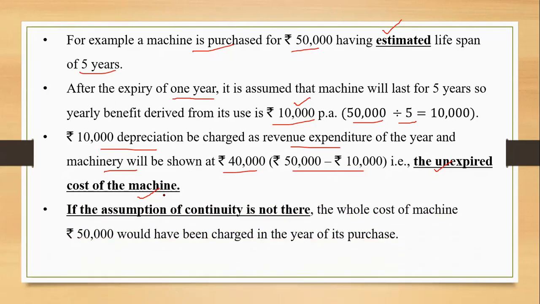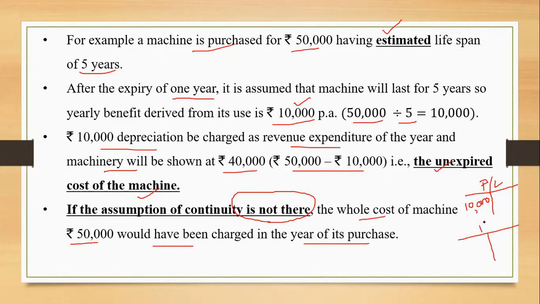If this assumption of continuity is not there, if we do not assume this, then what happens? In that case, the whole cost of the machine of rupees 50,000 would have been charged in the year of its purchase. Now you think, which is the best situation for you? The first situation is where we assume. So in the profit and loss account, we simply write 10,000 every year. Every year we show 10,000 as expense, as depreciation on the asset.